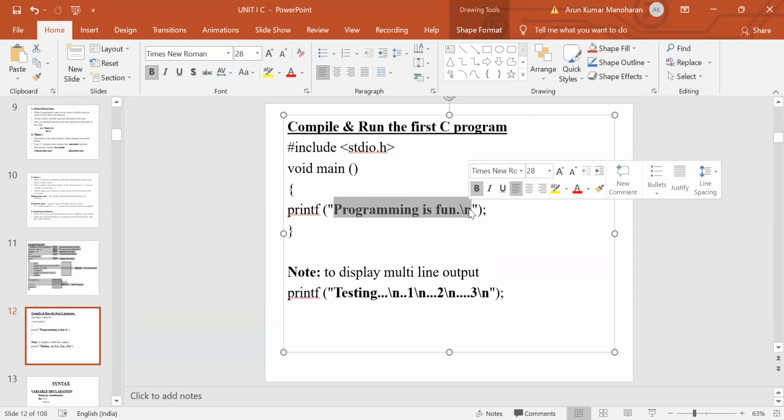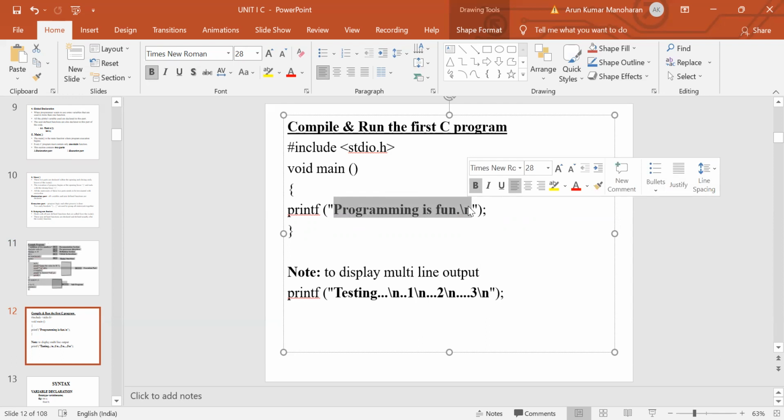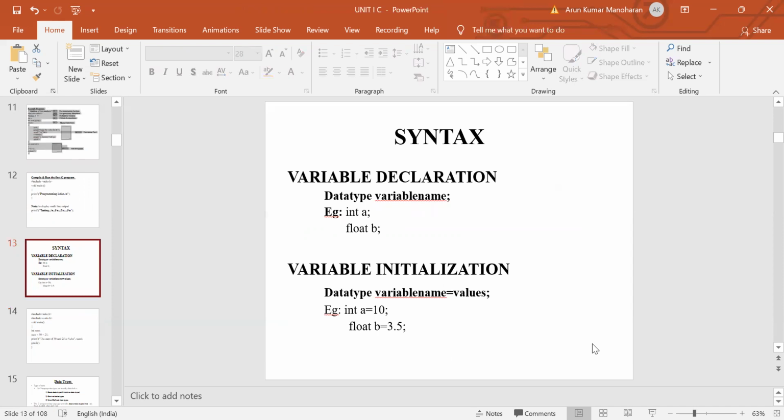Okay. So next we will discuss in detail how to declare a variable and then how to initialize a variable. Okay. So in this example, the output will be programming is fun, because the statement is written inside the printf function. Okay. So next we are going to see the syntax for variable declaration and then variable initialization. Before using a particular variable inside the program, first we should declare that variable. Okay. So there is a certain syntax for declaring a variable in the C language.